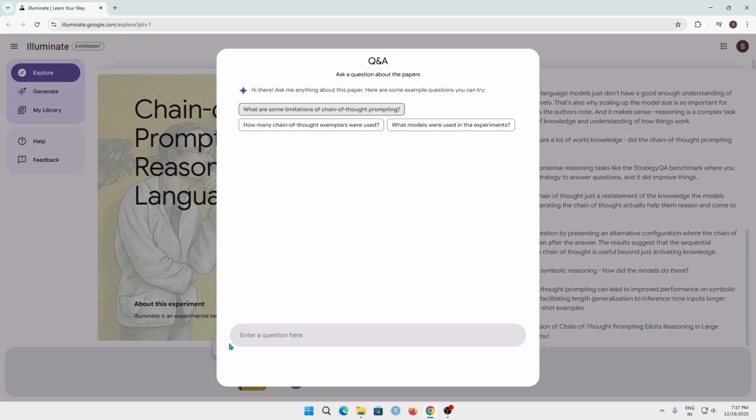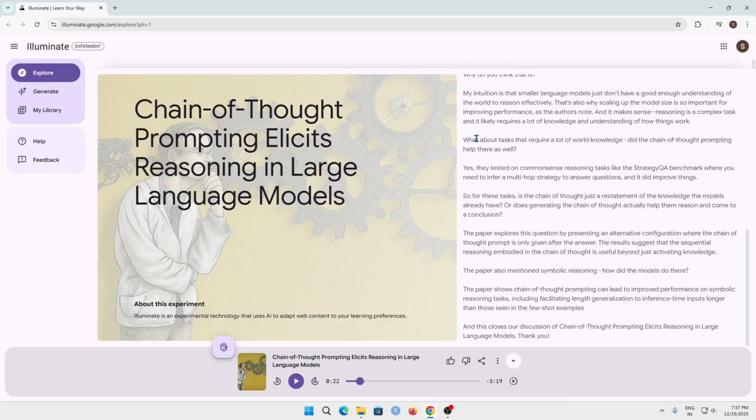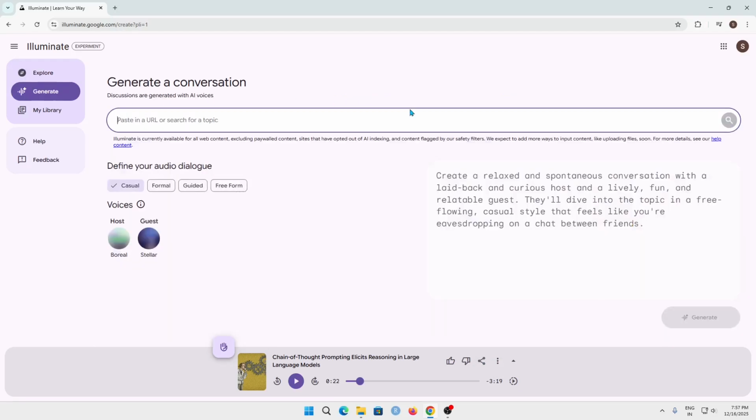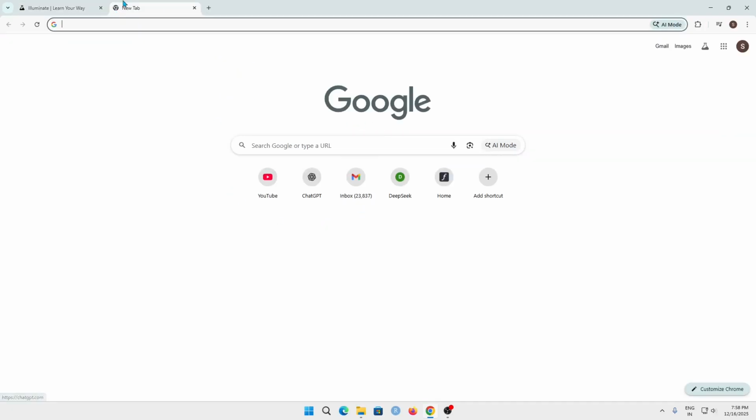You can also click on add questions, like ask a question if you have any regarding the paper, and there are some more settings which you can look at, and you can also click on start generating, and then you can just paste the URL of a web content, may it be a research paper or any information you want to turn into an audio.